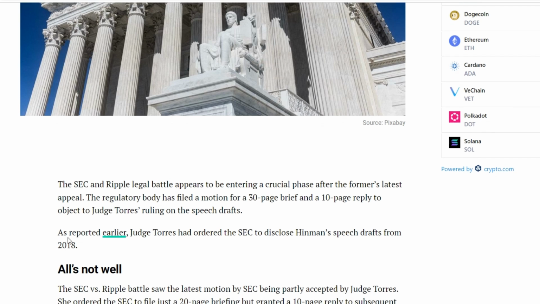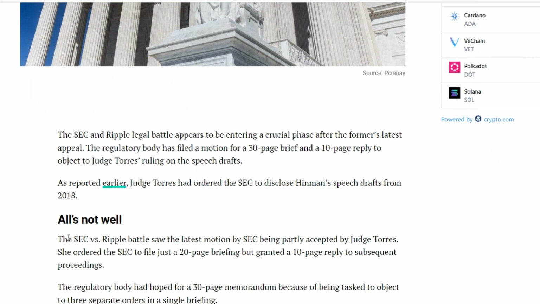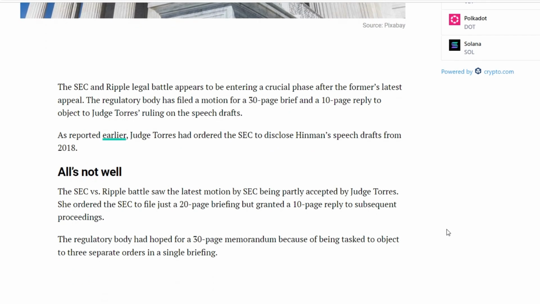The regulatory body filed a motion for a 30-page summary and a 10-page response to object to Judge Torres' decision on the draft speeches. As previously reported, Judge Torres ordered the SEC to disclose drafts of Hinman's speech from 2018. In the SEC's battle against Ripple, the SEC's latest proposal was partially accepted by Judge Torres. She ordered the SEC to file only a 20-page briefing, but provided a 10-page response to the subsequent proceedings.